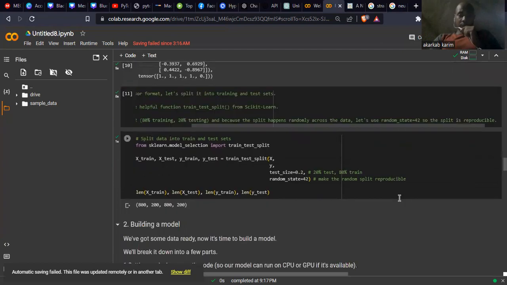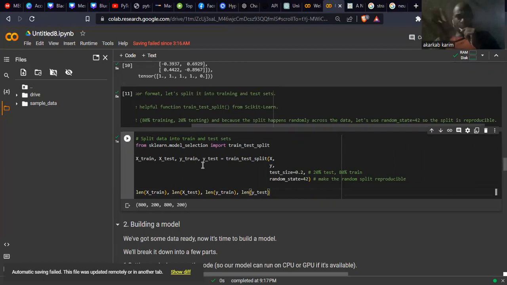So to do that, from sklearn.model_selection, I import train_test_split. This function exists in our packages, we just need to import it. We get X_train, X_test, y_train, y_test.